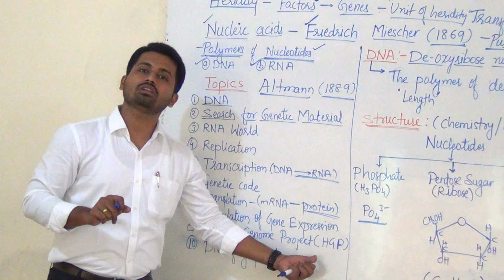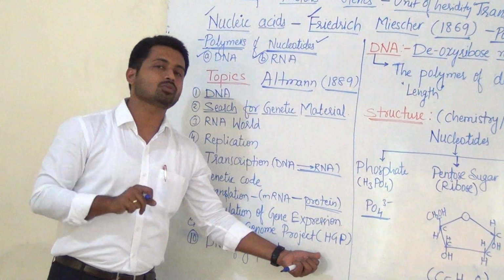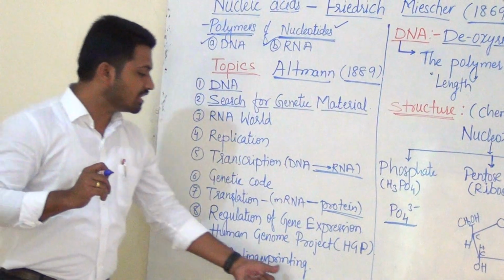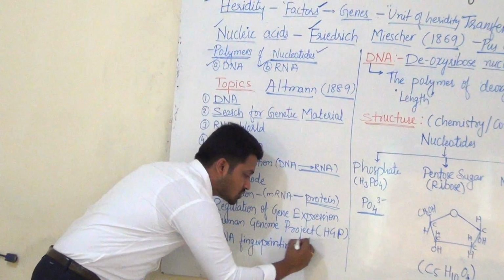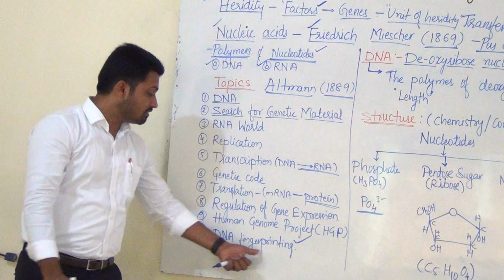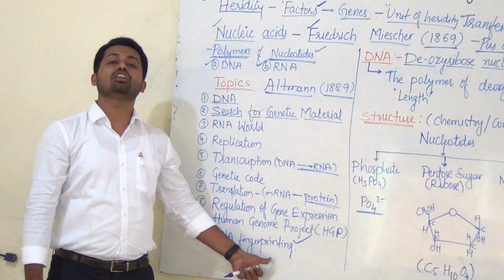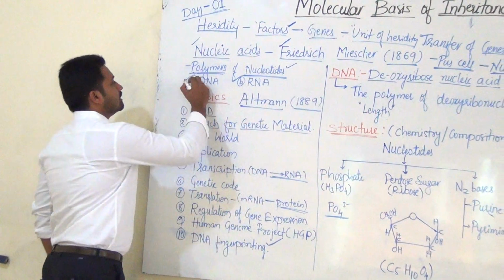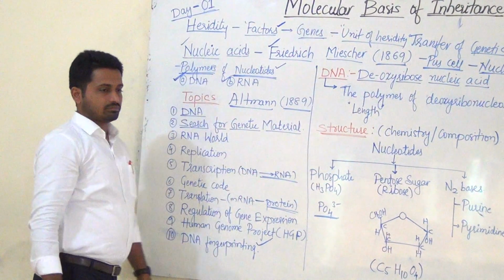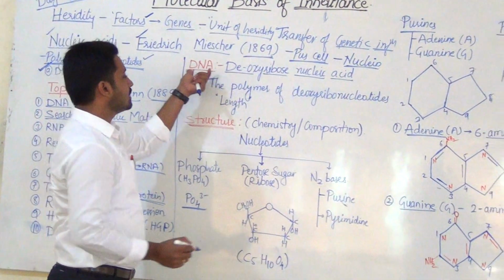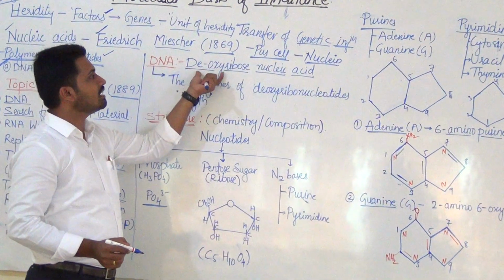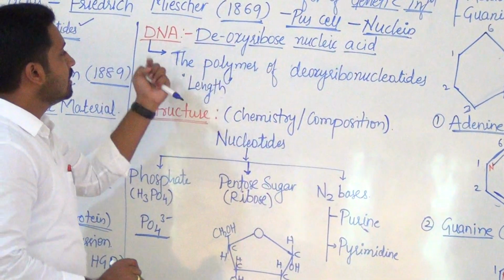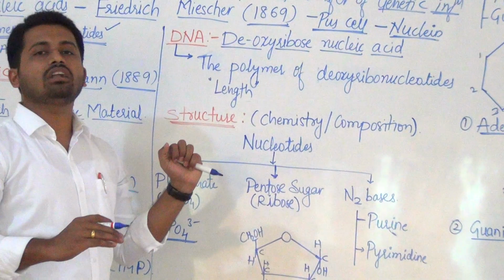Again very important from the exam point of view, theory as well as CET or entrance. Again, DNA fingerprinting, another important branch, which is a very interesting and useful phenomenon. So first we are going to study DNA. So dear students, DNA, full form deoxyribose nucleic acid. Definition: what can you define it as?